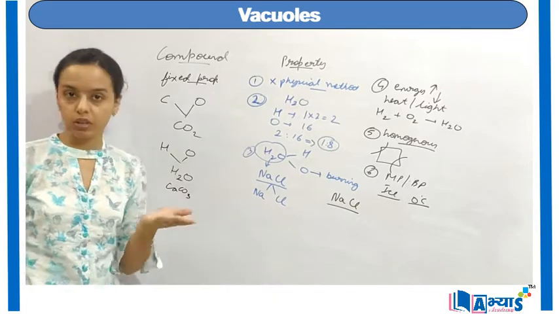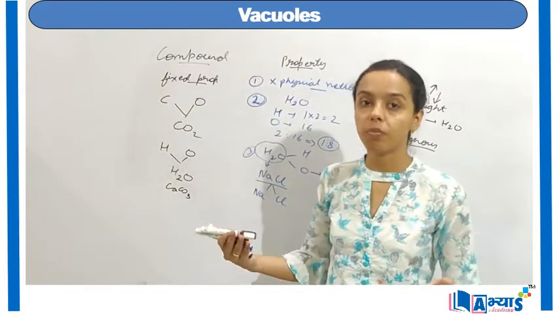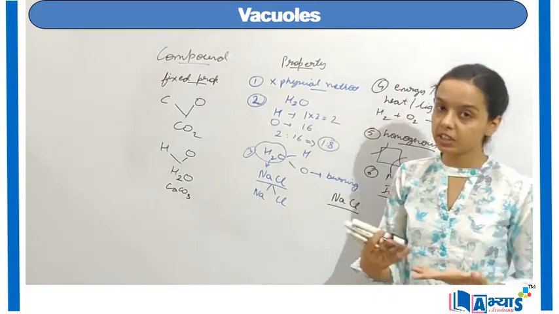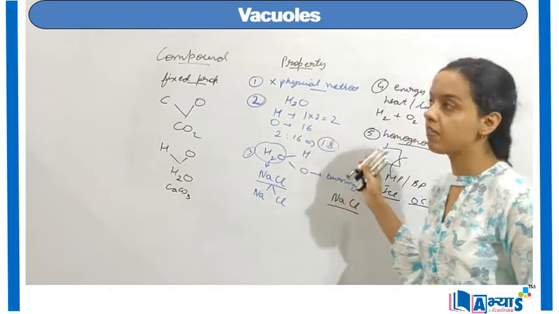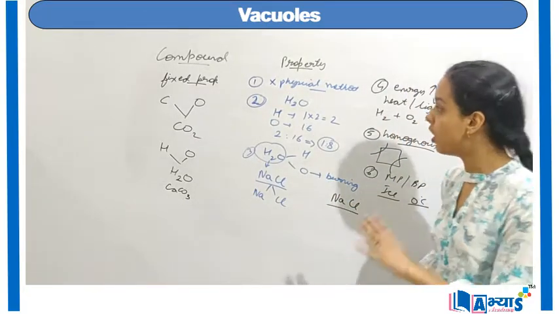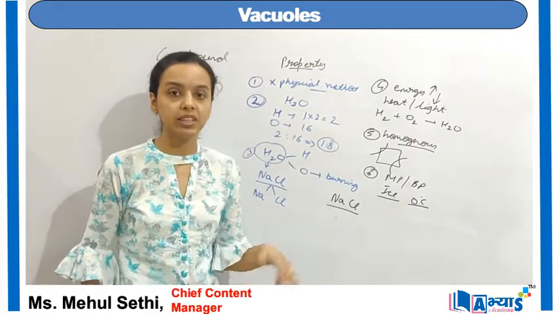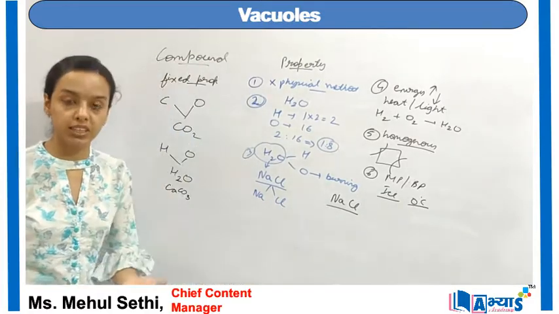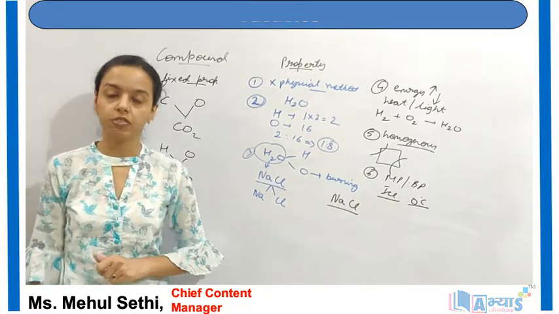This was the concept of compounds. We have discussed the definition of compounds, that they are formed of two or more elements in a fixed proportion, then the important examples, and then the properties. All these properties are very important. You must remember these properties: the melting point, boiling point, physical method, chemical method, everything. So this was the concept of compounds.